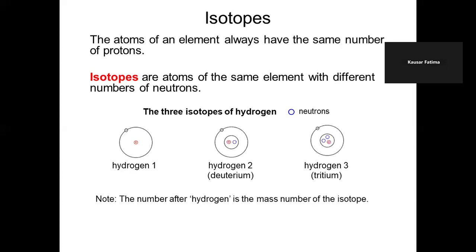Hydrogen 1 has a mass number of only one because there is no neutron. Hydrogen 2 has nucleon number two because it has 1 proton and 1 neutron. And hydrogen 3 has two neutrons and 1 proton.